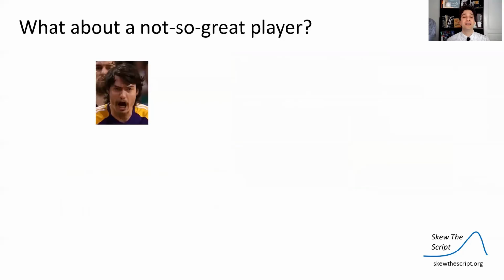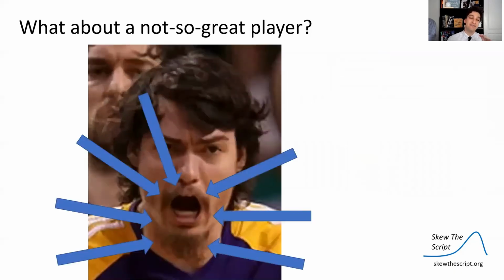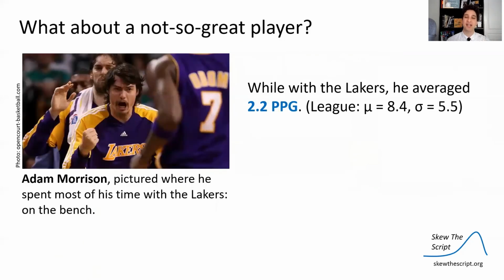Now, let's look at Adam Morrison's points per game, but first let's look at his most striking feature, which is this incredible mustache. I've never seen a mustache that gruesome before, and it was really striking to watch that as we were watching the games and seeing him on the bench with that mustache. Very intimidating to all the players on the court.